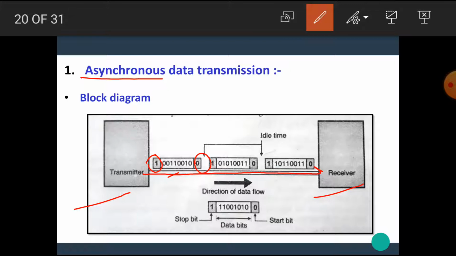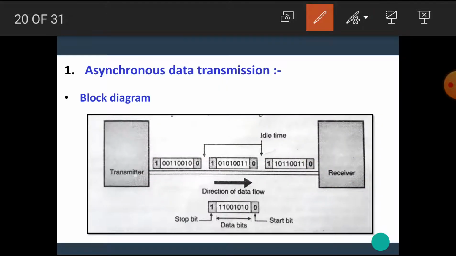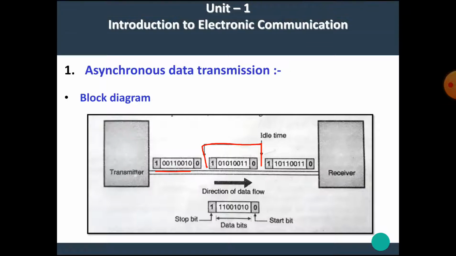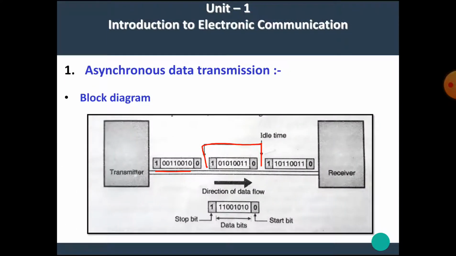This is the start bit and this is the stop bit. We know that 0 represents the start bit and 1 represents the stop bit. Between each data byte there is a time delay. I hope now you can understand what is meant by asynchronous data transmission and the data transmission method.